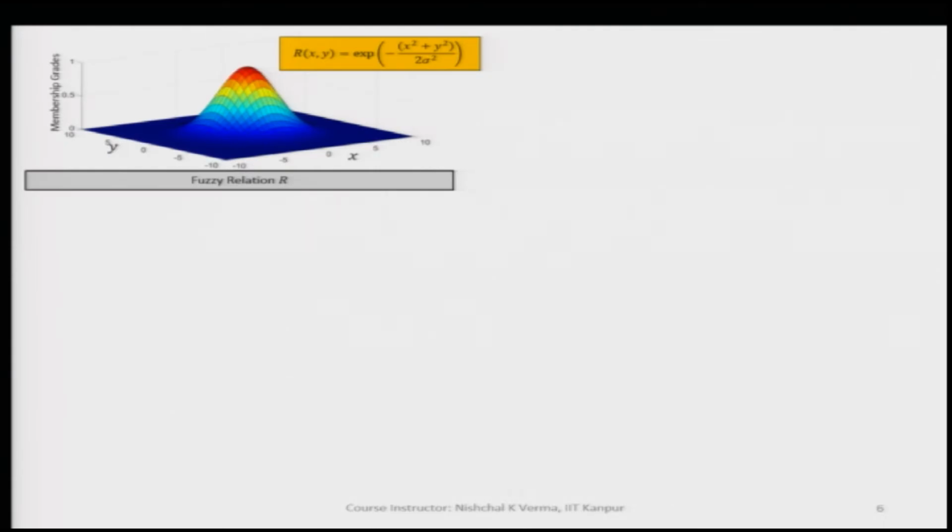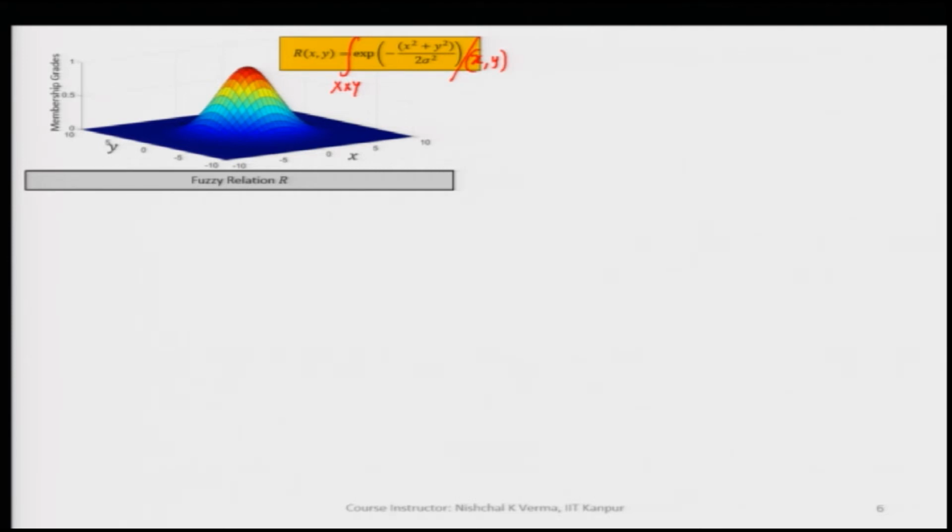Here if we take an example where we have a continuous relation fuzzy set which is defined by this expression here, and we have universe of discourse x cross y, and all the corresponding membership values are defined by the continuous membership function e raised to the power minus x squared plus y squared by 2 sigma square. So, here this is a 2 dimensional membership function, and here we have one more dimension for membership values.